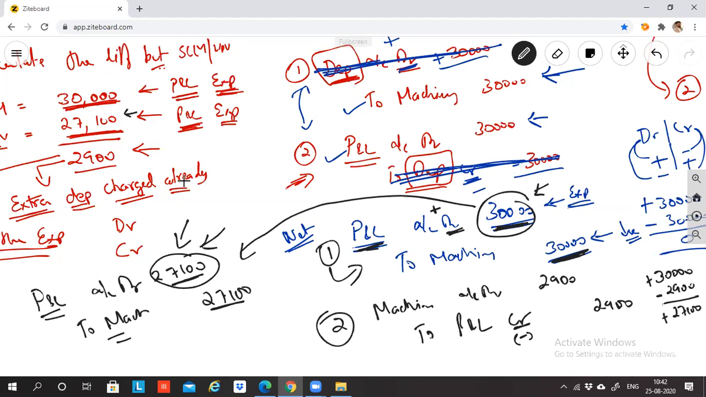So always remember that debit and credit is nothing but plus and minus. If debit is plus, credit is minus. If debit is minus, credit is plus. இப்போ debit வந்து இங்க plusல இருக்குன்னா credit இப்போ credit பண்ணா it will be opposite, minus. So plus 30,000 and minus 2,900 is how much? Can I say it is positive 27,100?